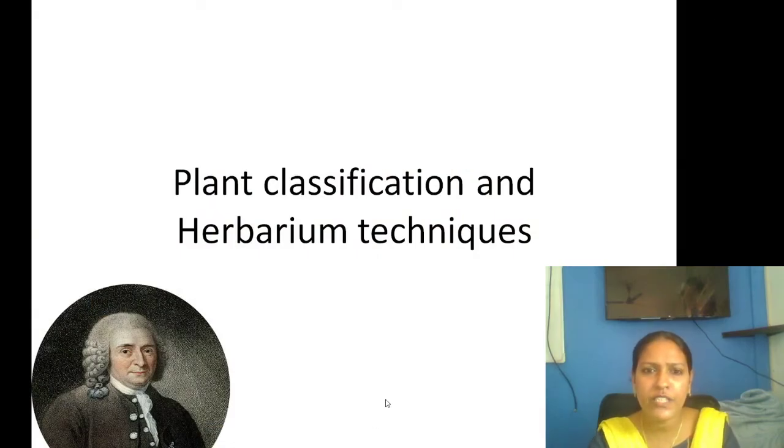So we are here with plant classification and herbarium techniques. This is our famous scientist Carolus Linnaeus, that we all know. If you deal with plant classification, Carolus Linnaeus plays a great role.